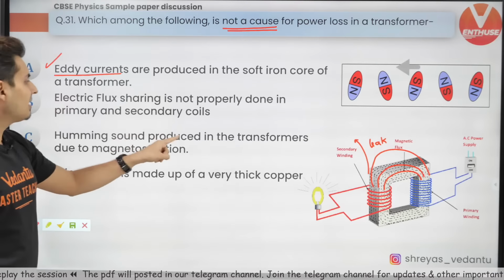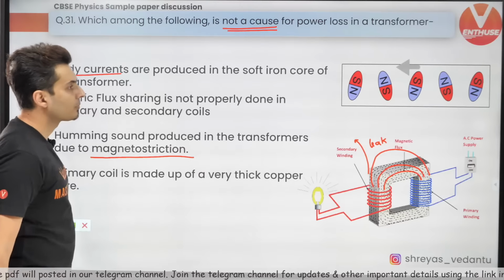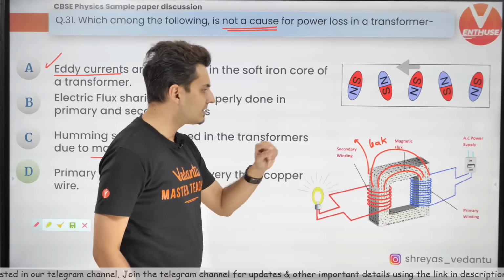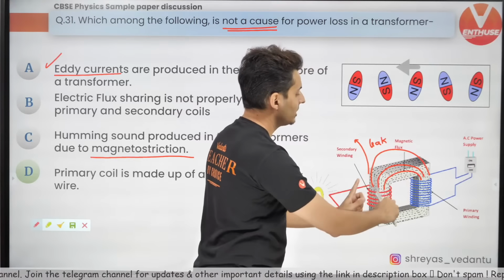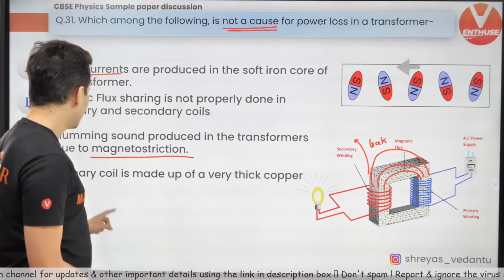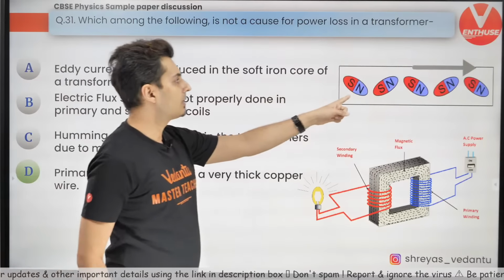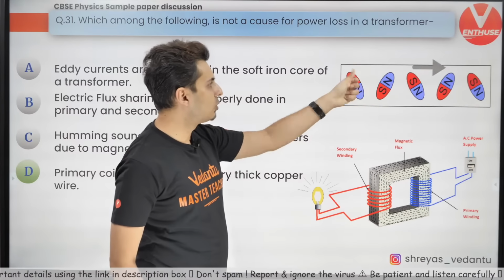Humming sound produced in the transformers is due to magnetostriction. Because this is AC, when the current changes direction, the magnetic field also changes direction. Inside, the atoms also change their orientation.